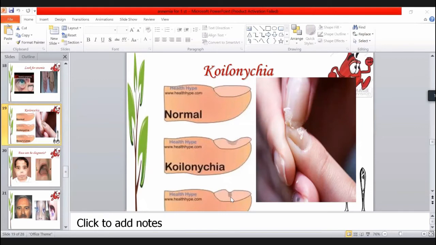But the very characteristic finding is when the patient has dysphagia, that is, difficulty in swallowing, along with the nail changes, and the patient is lethargic and looking pale. You can ascertain without doing any investigation that the patient has iron deficiency anemia.